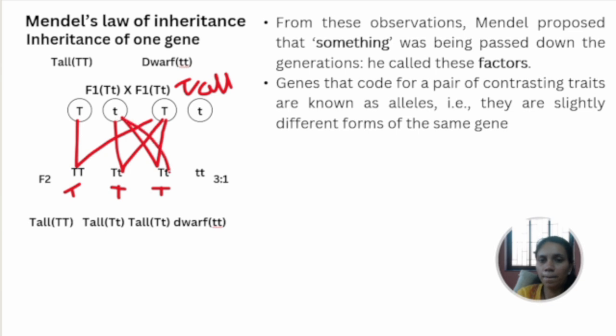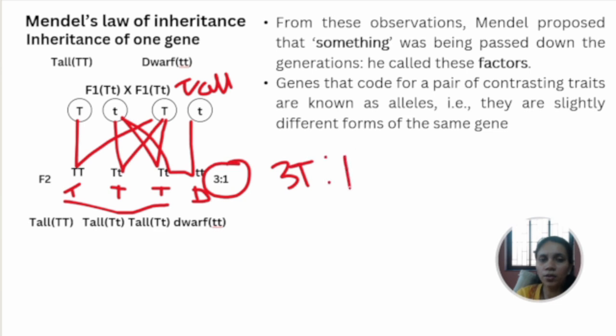And small t small t will be a dwarf plant because both are recessive. So if you see here, 3 are dominant and 1 is recessive. These are the phenotypes, tall and dwarf. The phenotypic ratio would be 3:1. That is, we have 3 tall and 1 dwarf plant. So the phenotypic ratio is 3:1.